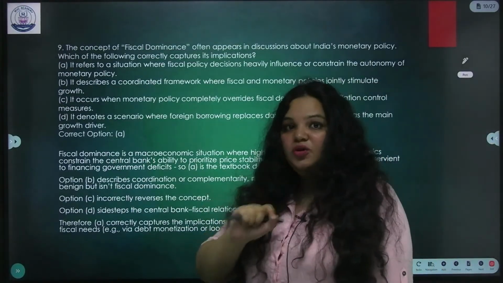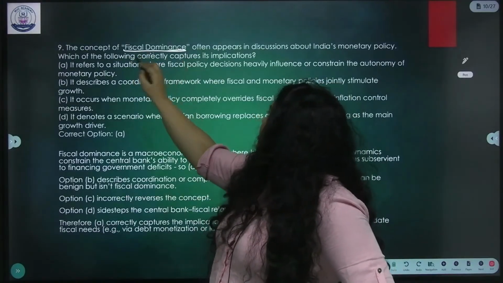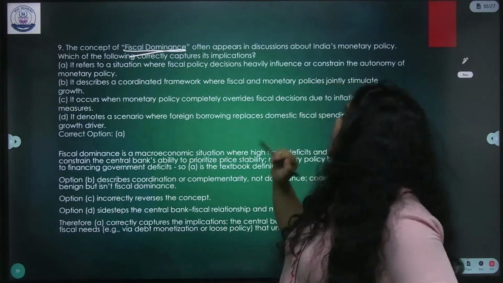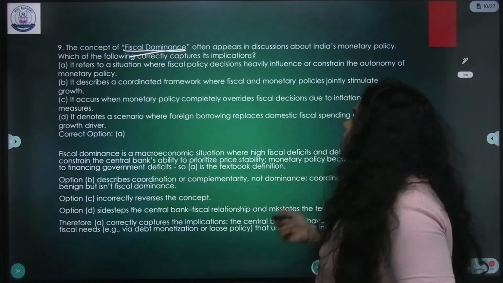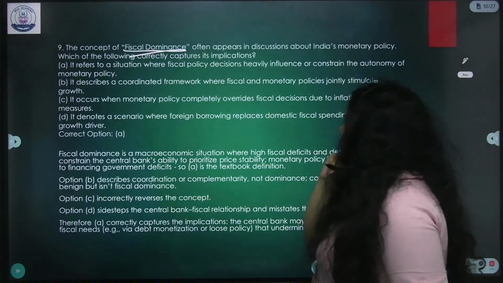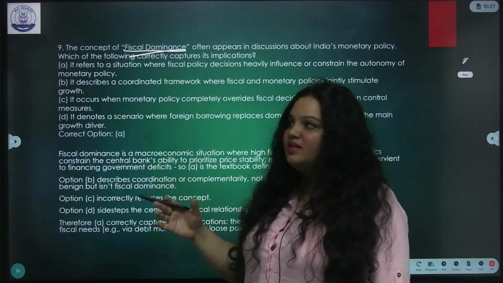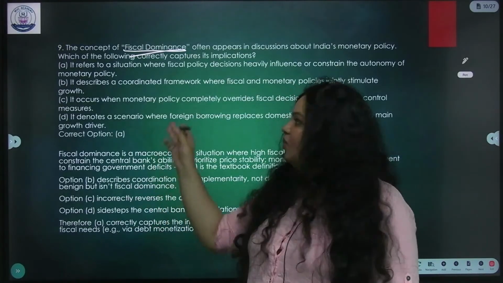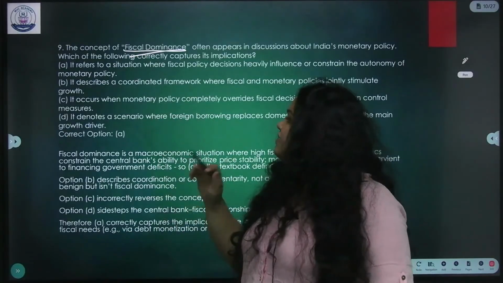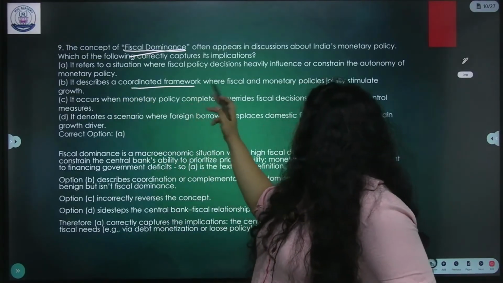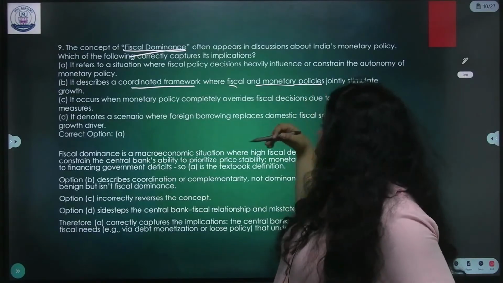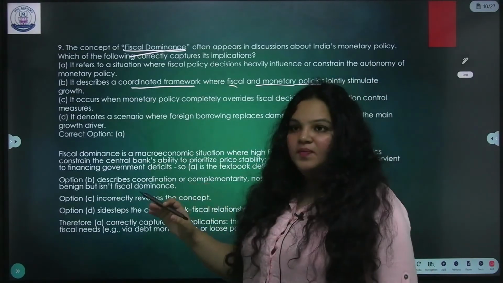Now, this is a new term, that's why I've given fiscal dominance. It's appearing in news now about India's monetary policy. So, when it comes to statements like this, what happens is that if you don't know it, all options will look correct. See, it describes a coordinated framework where fiscal and monetary policies join and stimulate growth.